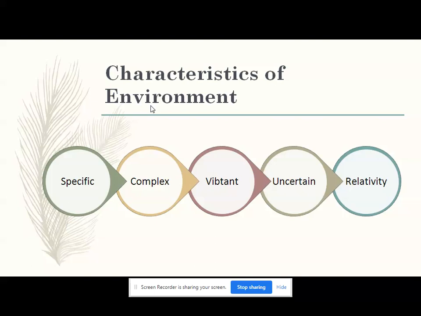So complexity implies that the marketing environment includes a number of factors, conditions, and influences. The interactions among all these elements make the marketing environment very complex in nature.